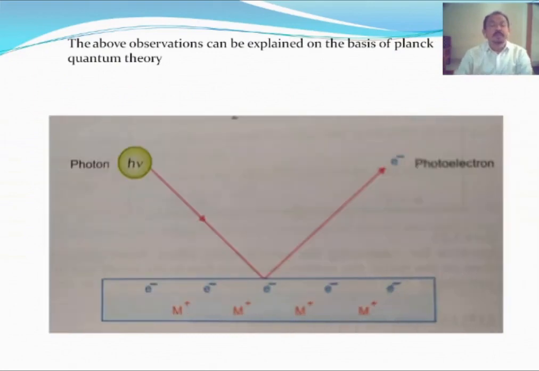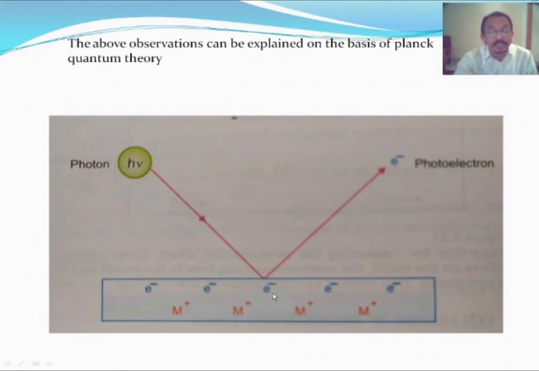Now let us see how the Planck quantum theory explains the photoelectric effect. We know that radiation consists of bundles of energy which are called photons. Its energy is h nu, where h is the Planck constant and nu is the frequency. When this energy falls on a metal surface, out of this energy some energy is utilized to draw the electron out from the metal surface.